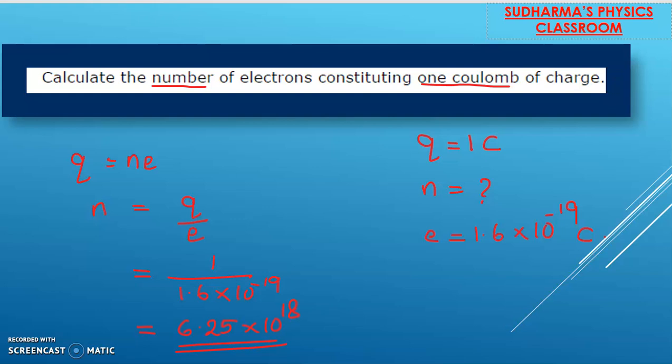You can try how many electrons are required to make 2 coulomb of charge, or say 10 coulomb of charge. Take it as homework and put the answers in the comment box. Practice with different amounts of charge and find out how many electrons are required to make that many coulombs of charge. This is the simple method to calculate it.